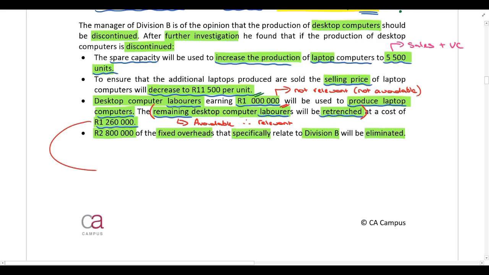Then the retrenchment cost over here, you just need to be careful. That's not a recurring cost. That is a once-off cost. So we need to account for once-off costs separately in our calculation. So right at the end, when we get to the end of our calculation, we'll take this retrenchment cost into account. They will only pay this retrenchment cost once off, so it will only affect profits initially, and after that, obviously this cost will already have been paid and it won't be paid again. So because it's a once-off cost, we will look at the retrenchment costs separately.